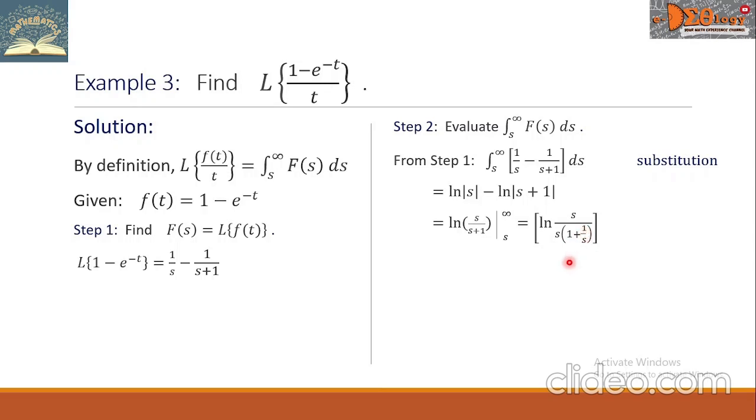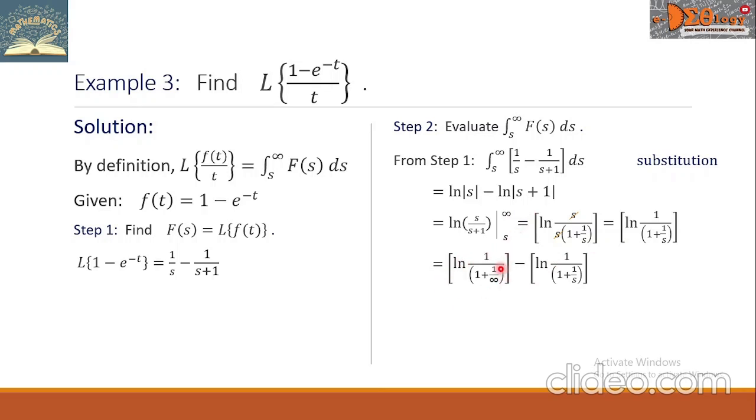We can see here that we can cancel the s in the numerator and the s in the denominator, which means the new expression is now ln of 1 all over the quantity 1 plus 1 over s. Next step, let us now evaluate this function with respect to s and infinity. So we have here the two groups. The first group, this is with respect to infinity, minus the second group with respect to s.